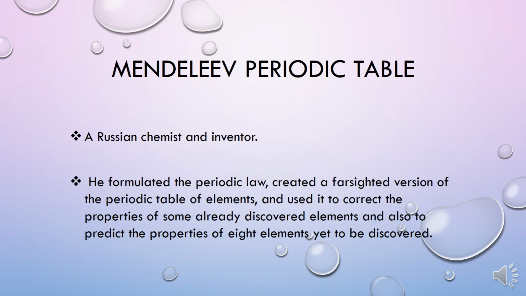Mendeleev's periodic table. Who was Mendeleev? A Russian chemist, Mendeleev arranged the known elements, only 63 elements, in order of increasing atomic masses. He formulated the periodic law, created a four-sided version of the periodic table of elements, and used it to correct the properties of some already discovered elements and also to predict the properties of 8 elements yet to be discovered.